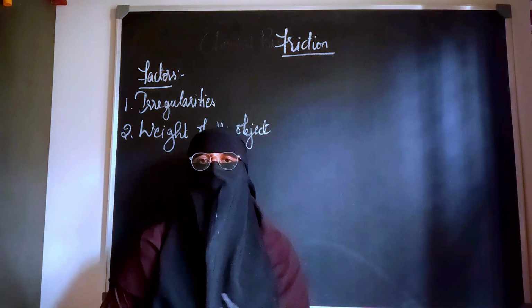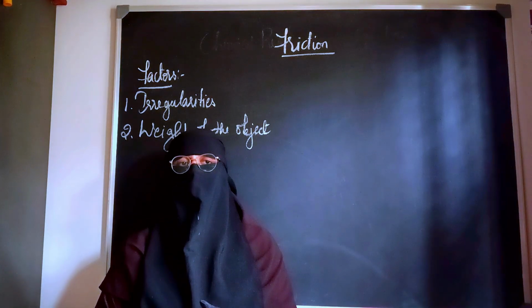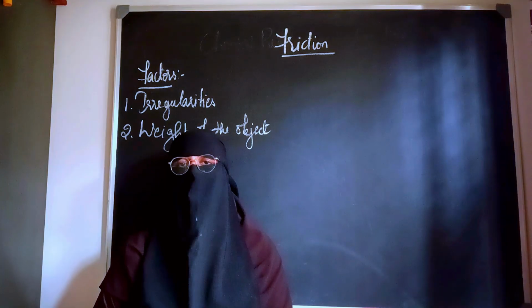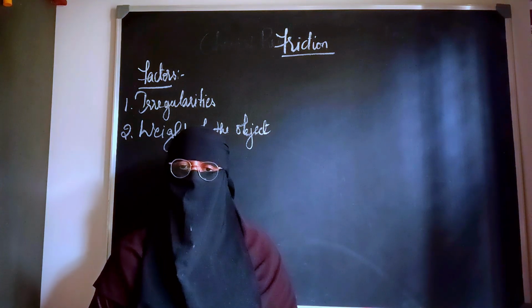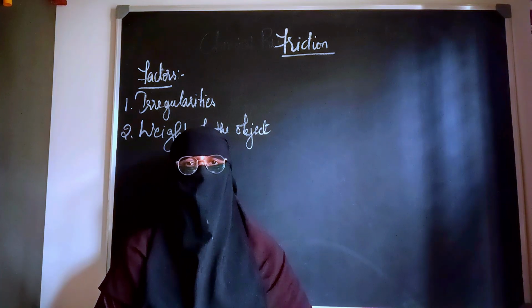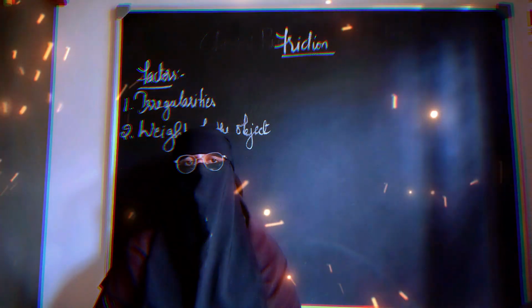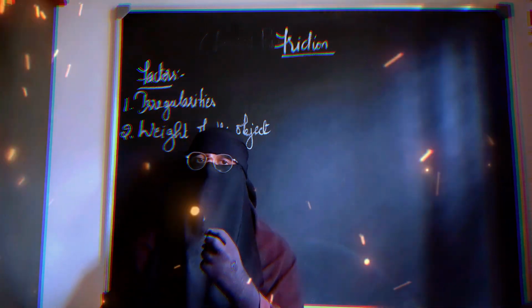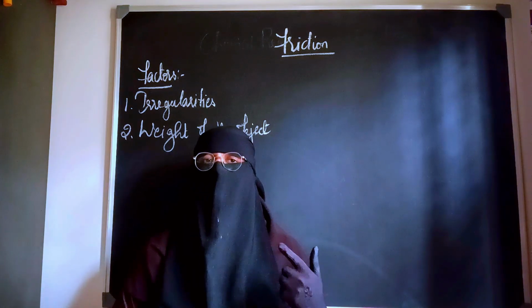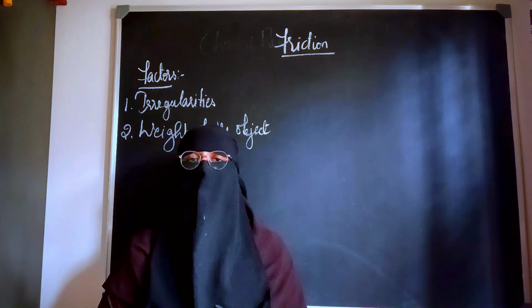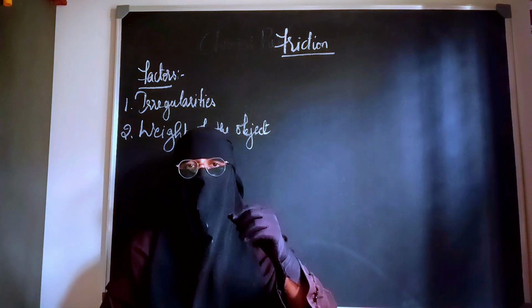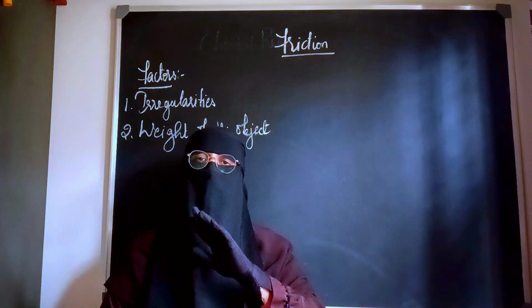Now let us take an example to understand how we increase and how we decrease the friction so that it is useful in our daily life. Children, I just said that friction is friendly sometimes, but the friction that is there in the hinges of the door produces that cracking sound, which is really irritating sometimes. Now to fix this, what do we do? We apply some oil.